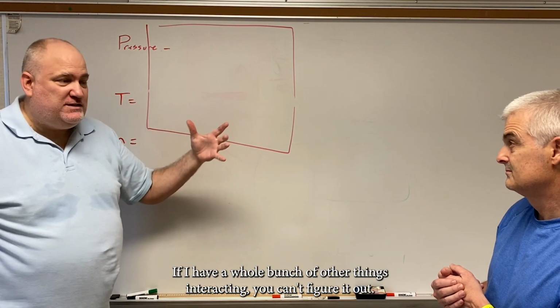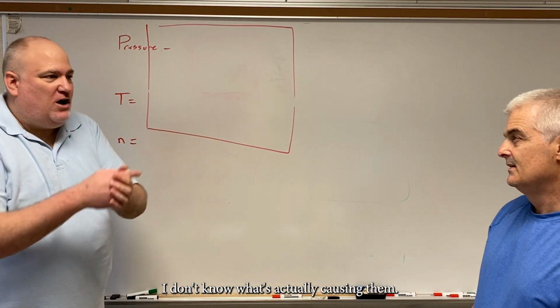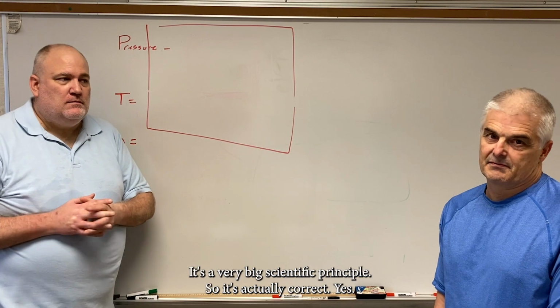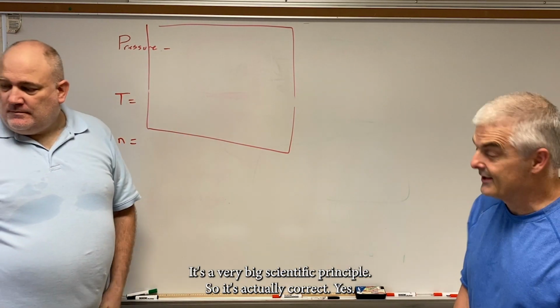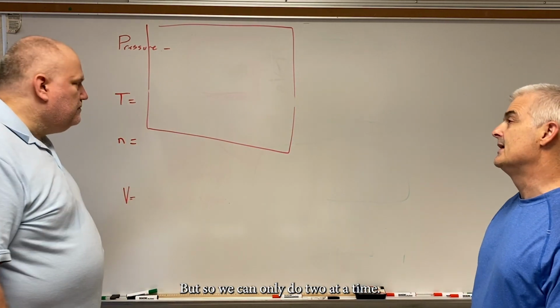If I have a whole bunch of other things interacting, you can't figure it out. I don't know what's actually causing that. And that's isolating variables. It's a very big scientific principle. So it's actually correct, yeah. But so we can only do two at a time.